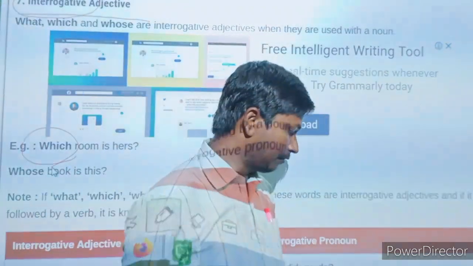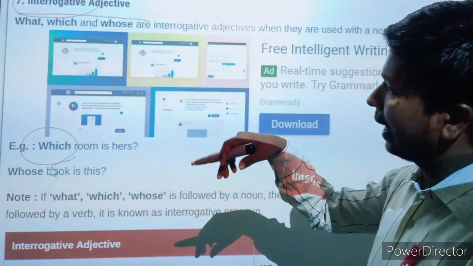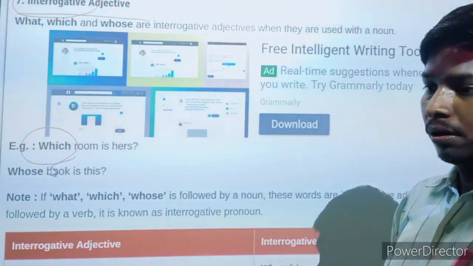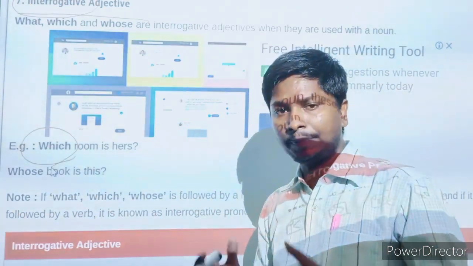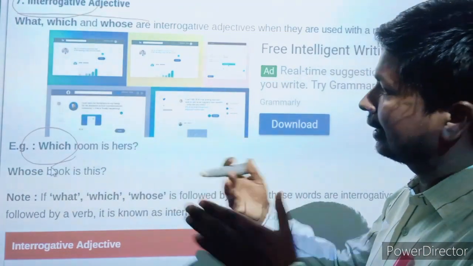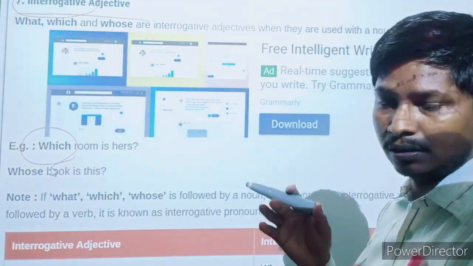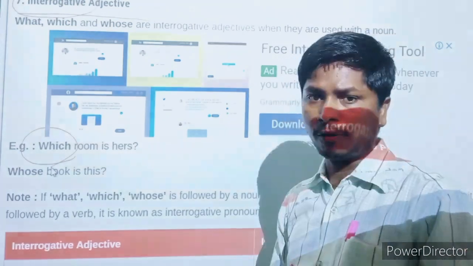Even thereafter, you can find the difference between both of them. There are kinds of pronoun we studied in the previous class, and there are the same names for adjectives too, but there is a lot of difference between the kinds of adjective and the kinds of pronoun.